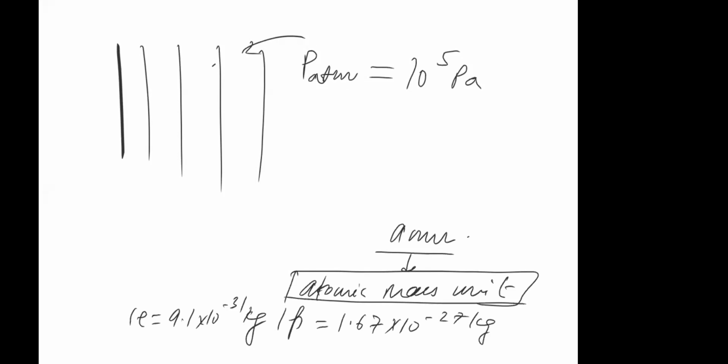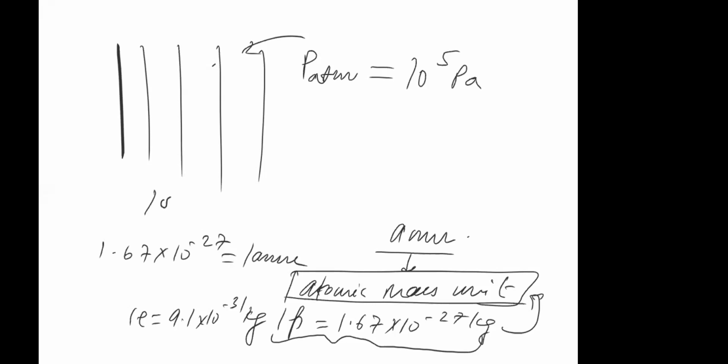So we need a unit which can deal with these kind of masses, because with kg you'll always have to deal with 10 to the power huge values, right? So then what we said is that we'll take mass of one proton as my reference, and I'll define all other masses with respect to mass of proton. And the mass of proton, which I've taken as reference, is what you call atomic mass unit. So 1.67 into 10 to the power minus 27 kg is actually 1 AMU.